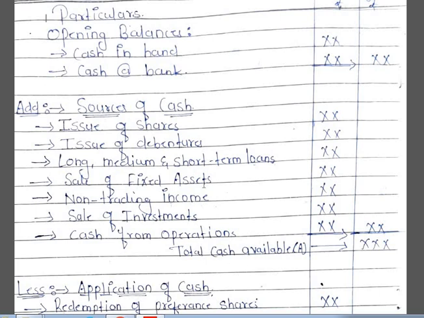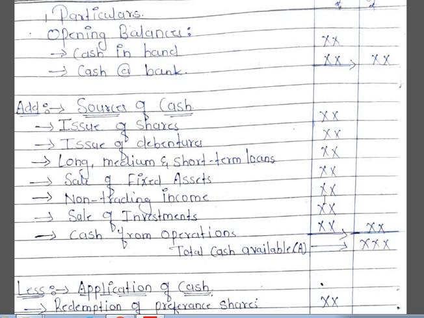The calculation, as I said, begins with the opening balance of cash, that is cash in hand and cash at bank, and to that we have to add all the sources of cash. These are examples of sources of cash: issue of shares for cash, issue of debentures for cash, long term, medium and short term loans, sale of fixed assets, non-trading income, sale of investment, cash from operations, etc.